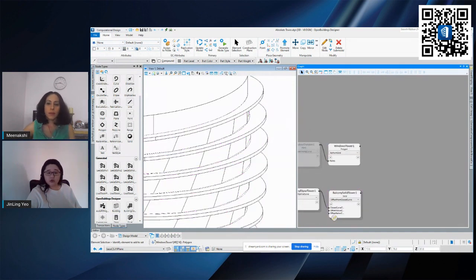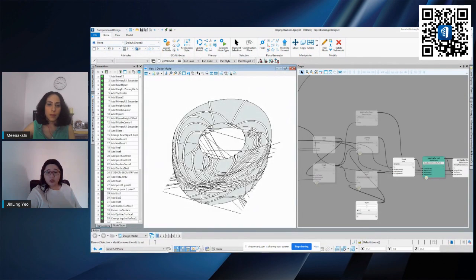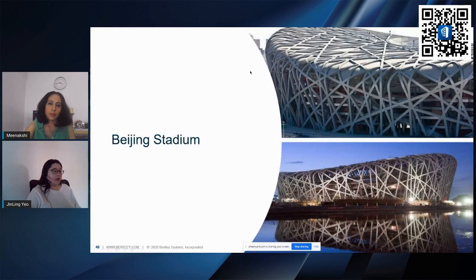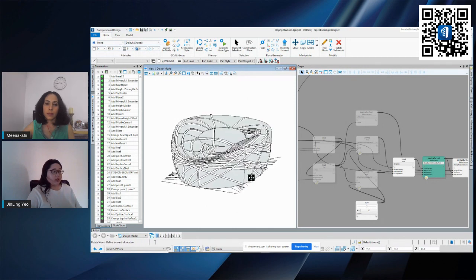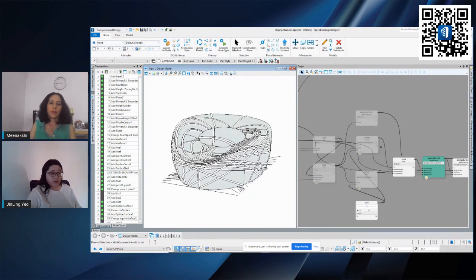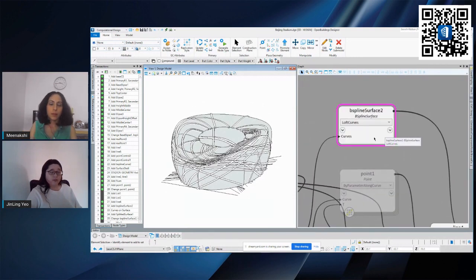Okay, so just to show you another model, which is this stadium here, which is located in Beijing in China as well. So this here is quite straightforward. So you don't really need a generator node type. All you need to do is to create this surface, then place all this structure onto this surface here. Okay, so same thing in this case here, I'm gonna create the surface. So I have created the surface.